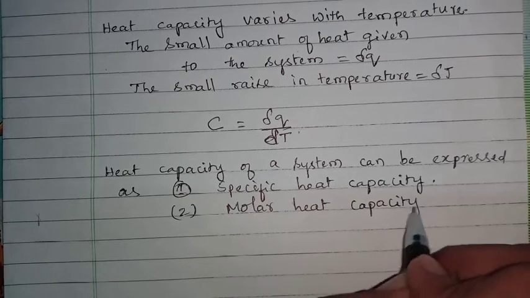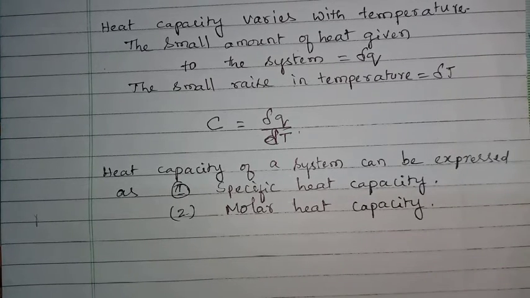We express the heat capacity of a system as specific heat capacity and molar heat capacity. Heat capacity is a general term, but specific heat capacity and molar heat capacity are in comparison with a certain amount.